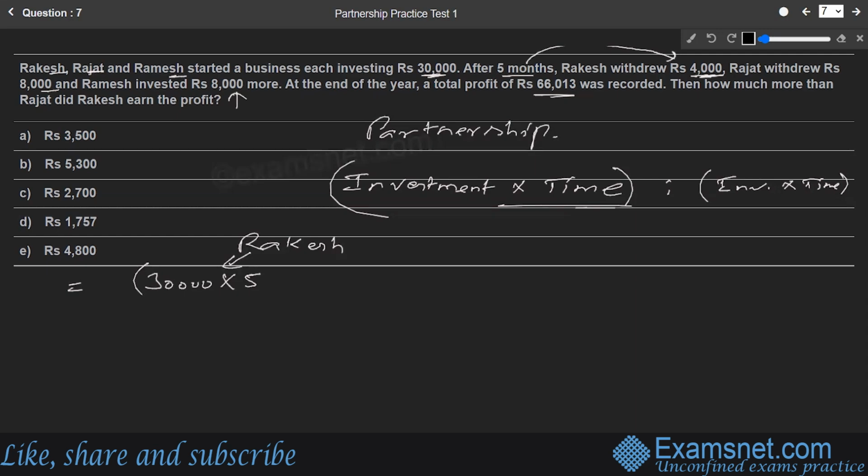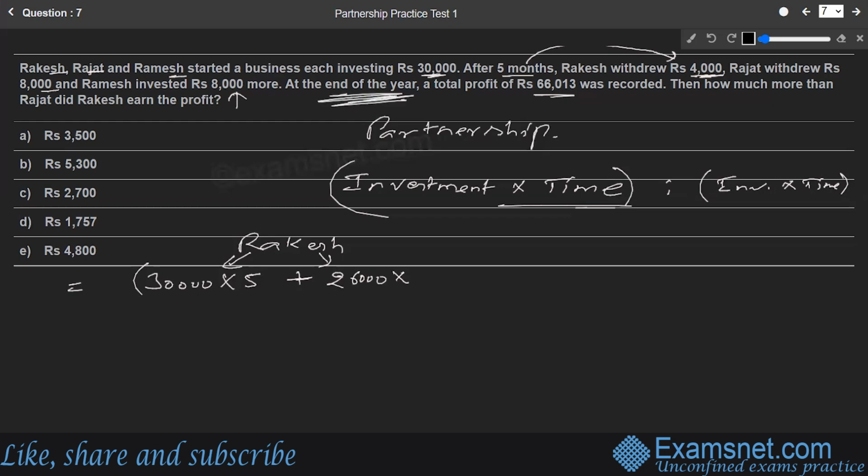So now, if he is withdrawing 4,000 rupees, the remaining part is 26,000 into... Rakesh withdrew 4,000 rupees and then he did not touch his money, and the money continued till the end of the business. And the business ended till how much? At the end of the year.